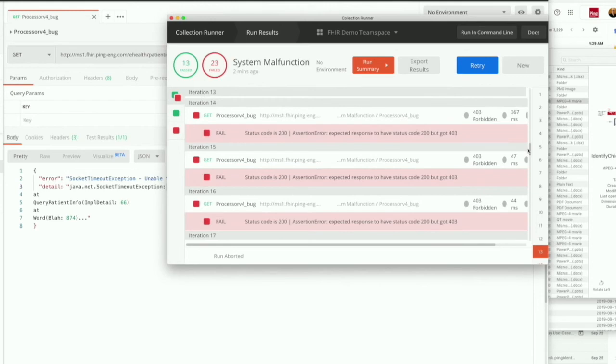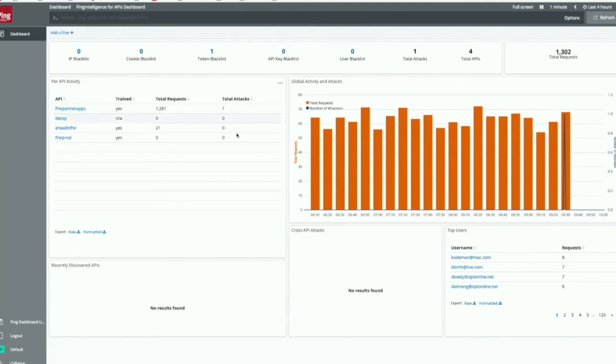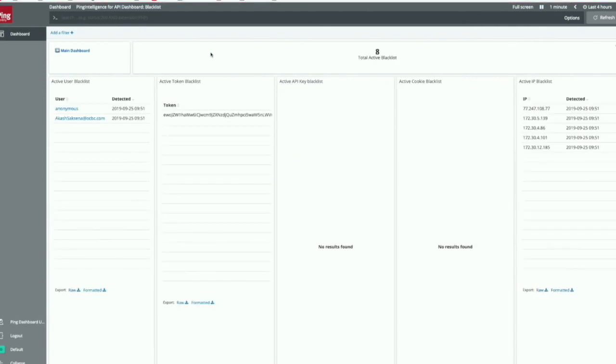So I stop the simulation, and I can see that after a few requests, because my PingIntelligence is set up in blocking mode, what actually happened is that these calls are starting to get blocked by PingIntelligence for APIs to prevent that resource exhaustion from my API. So if I get back to the dashboard now, I can see that that anomaly is being registered. And I can see that it registers an attack for that API. And if I click on my blacklist, I can actually see that this is the token that has been blocked by PingIntelligence for APIs.